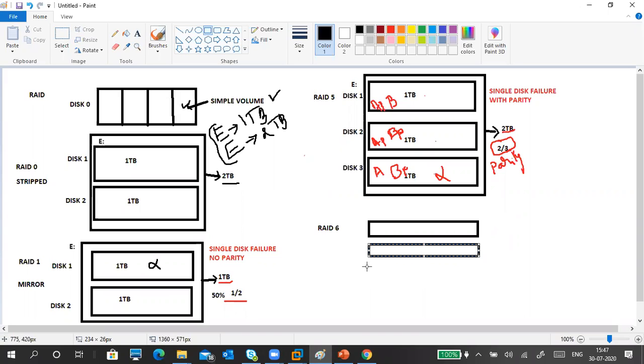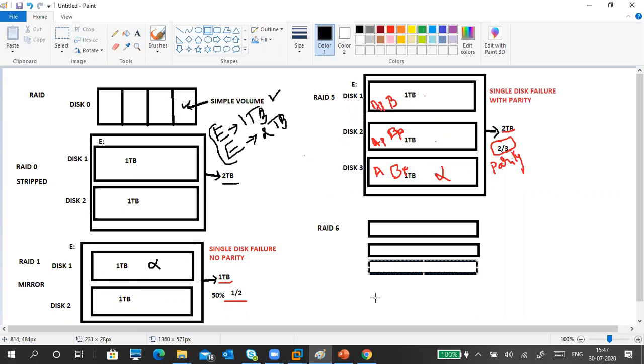Next, disk. RAID 6 we can use 5 disks. RAID 5 uses 3 disks, RAID 6 uses 5 disks. That's why I'm waiting. Okay.